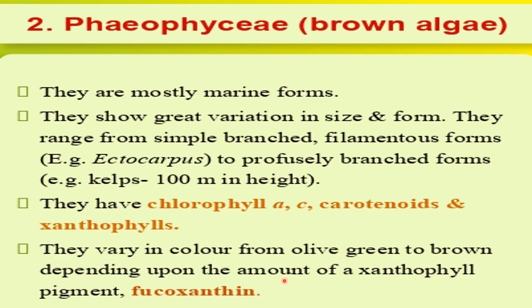And the xanthophyll about which we are talking here, if we talk about the name of the exact pigment, xanthophyll is a pigment, and under xanthophyll there are also many pigments which are present. So which type of xanthophyll is present in these algae? That is fucoxanthin. So if it is asked which type of xanthophyll is present in the brown algae, that type of xanthophyll is fucoxanthin.